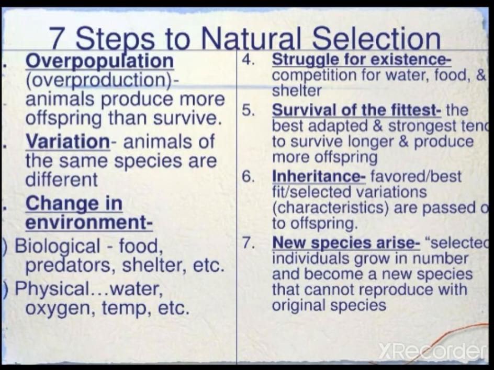You can write all the steps, and sometimes what do they ask? They will ask how industrial melanism is related to natural selection. Then you can write these 7 steps, and along with that, you can compare the industrial melanism and write.